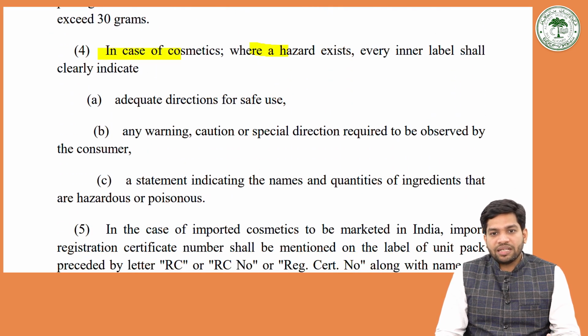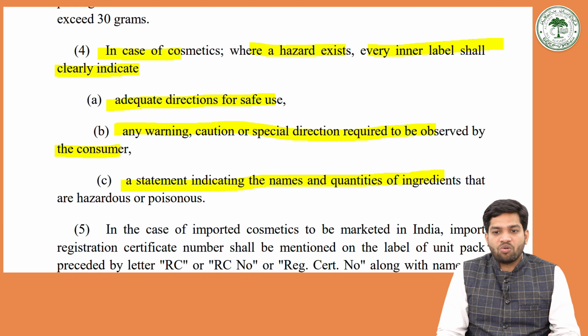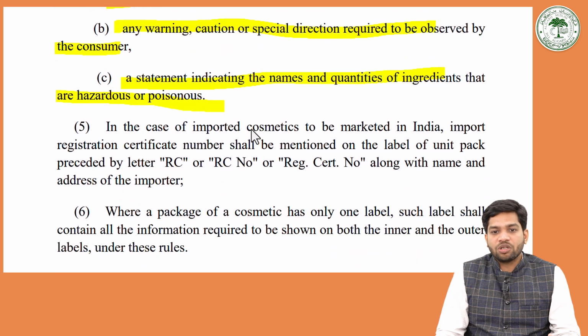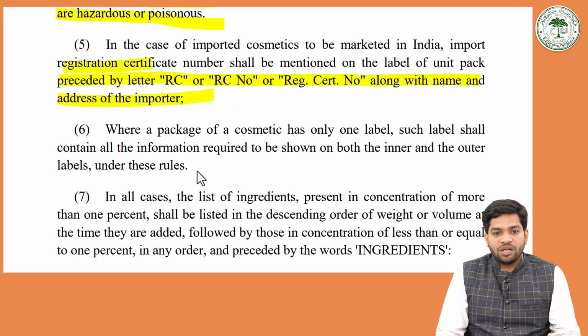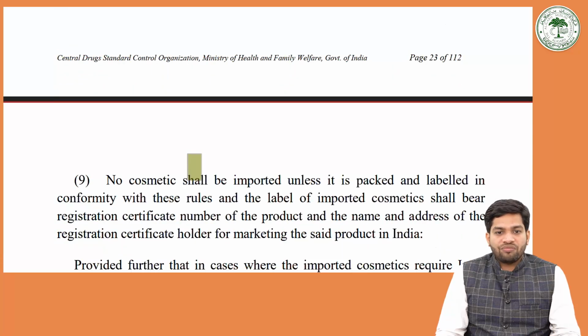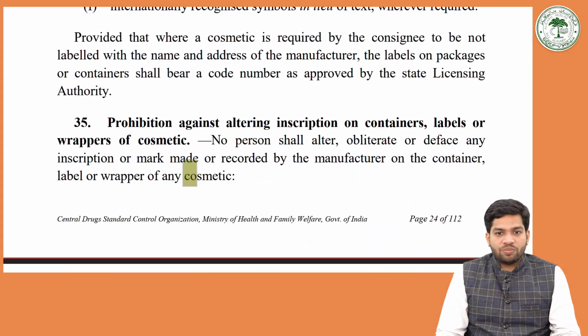In case of cosmetics where there is a hazard, every inner label should clearly indicate adequate directions for safe use, any warning, caution, or special direction required to be observed by the consumer, and a statement indicating the names and quantities of ingredients that are hazardous or poisonous. In case of imported cosmetics to be marketed in India, the import registration certificate number shall be mentioned on the label of the unit pack, preceded by the letters RC, with the name and address of the importer. Such rules have to be followed under the cosmetic rules.